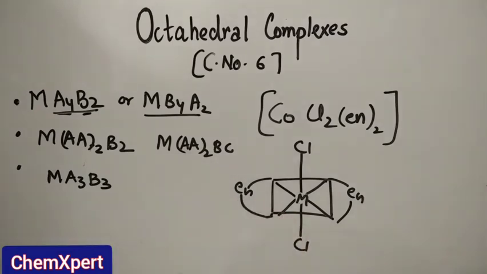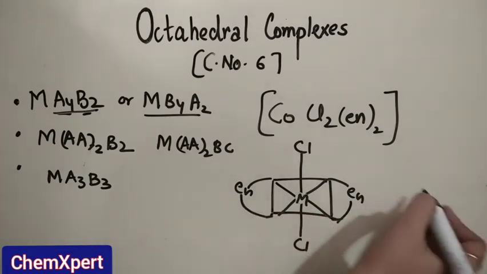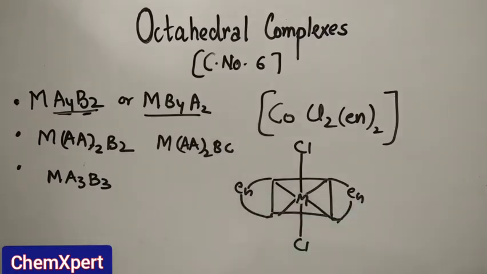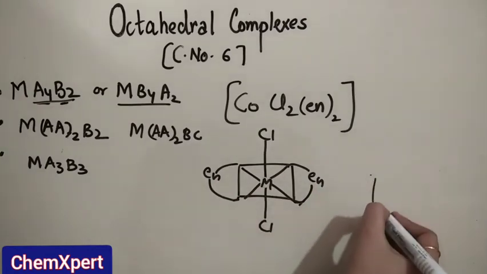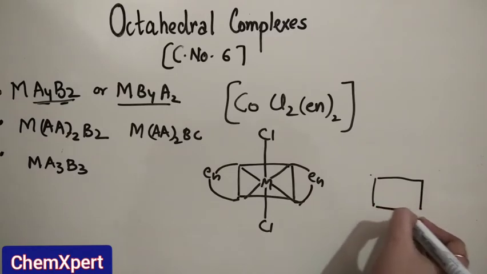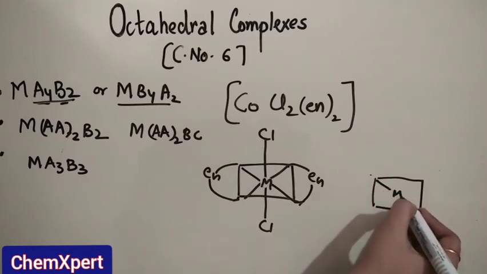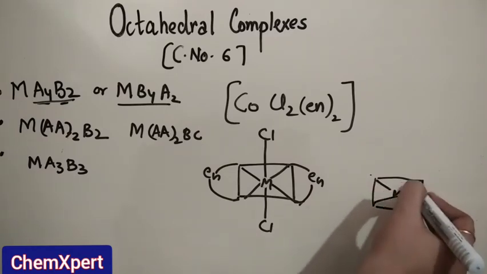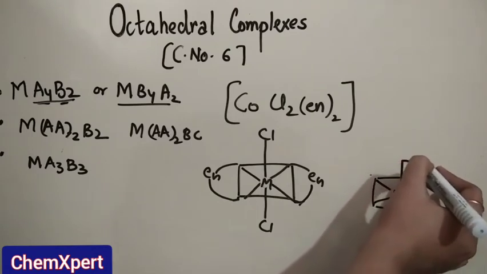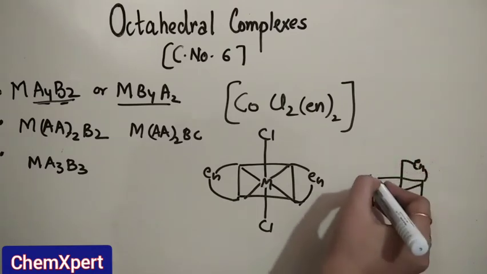So this one is a trans isomer, and whenever en is present at one of the equatorial as well as axial position, then it is said to be a cis isomer.